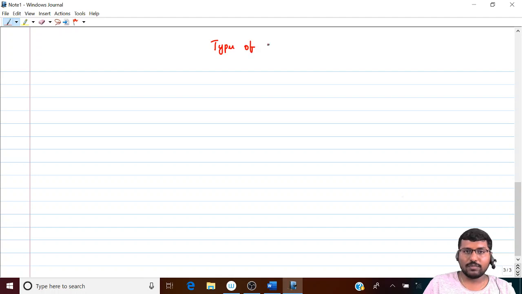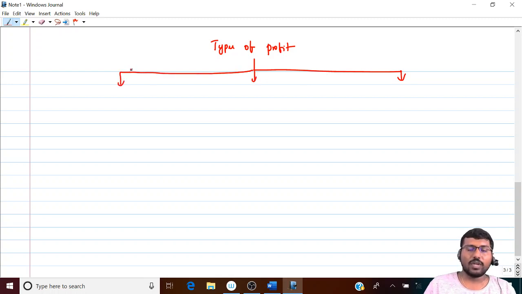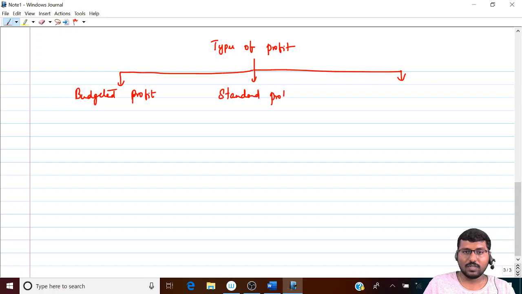Types of profit. This is also important for us, especially at final level, because we'll be doing a lot of reconciliation. As usual, three types of profit. First one, what, Nana? You can easily guess. Budgeted profit. Next, standard profit. Next, obviously, what is the last one? Actual profit.